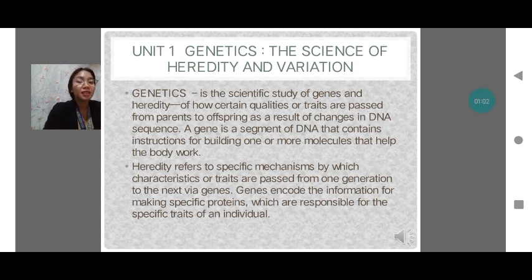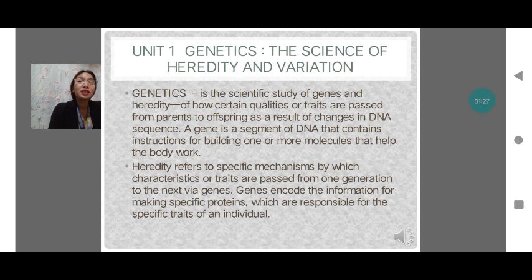A gene is a segment of DNA that contains instruction for building one or more molecules that help the body work. Second is heredity. Refers to specific mechanism by which characteristic or traits pass from one generation to the next by gene.